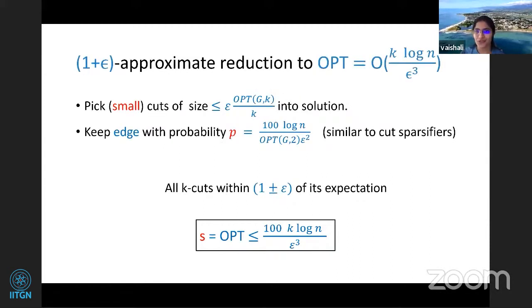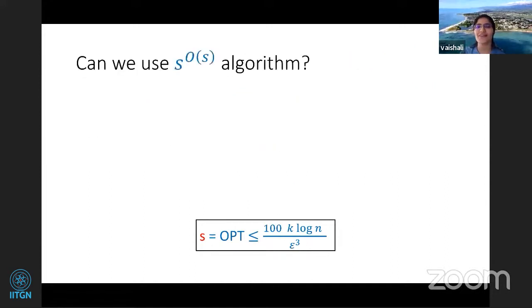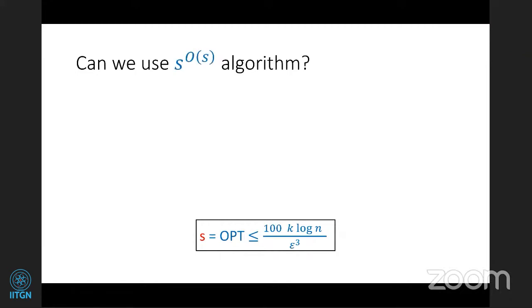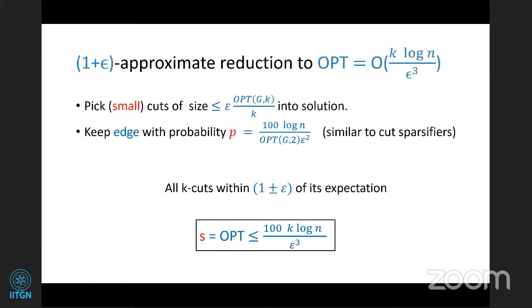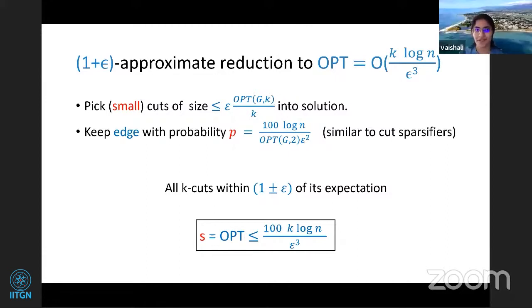Why is this useful? Before we see what the algorithm does, let's see why getting an S to the K algorithm is actually useful. So Saket just told us, you are looking for k divided by epsilon, whole to the k. So you're saying this is why it is okay, epsilon is greater than 0, right? Yeah, exactly. Thank you.